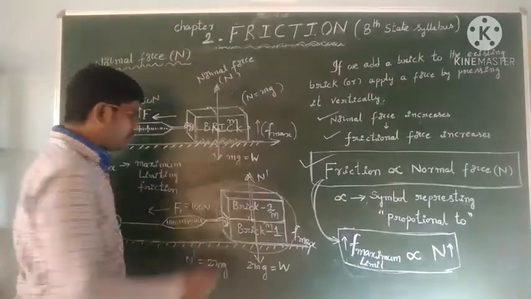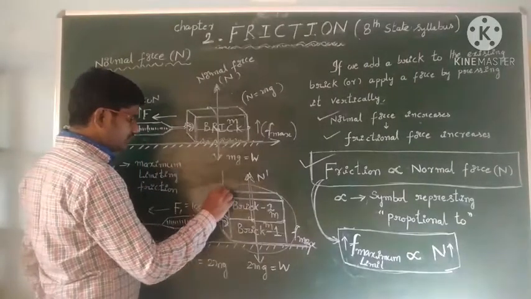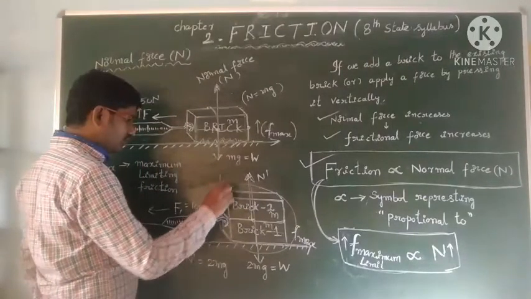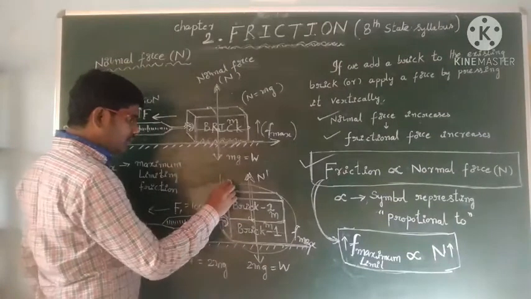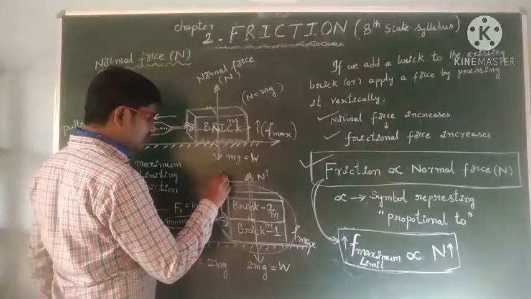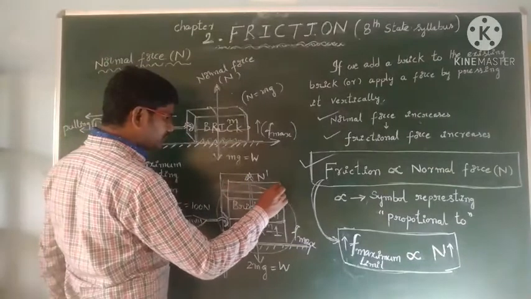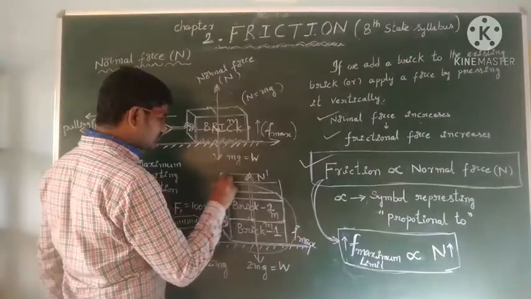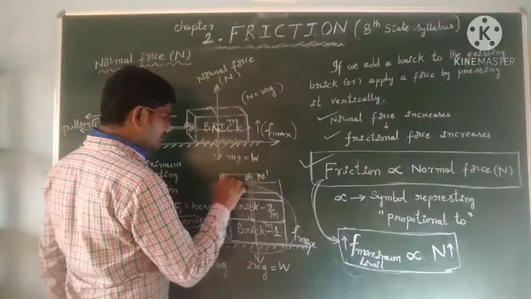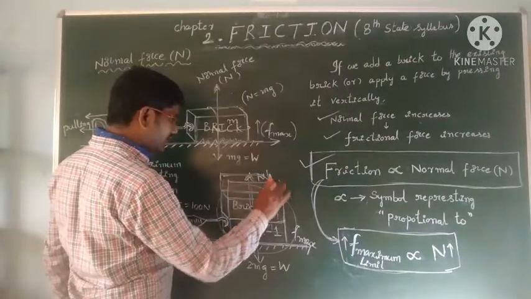Means if you put one more block over it, students, keep one more wooden block over it.